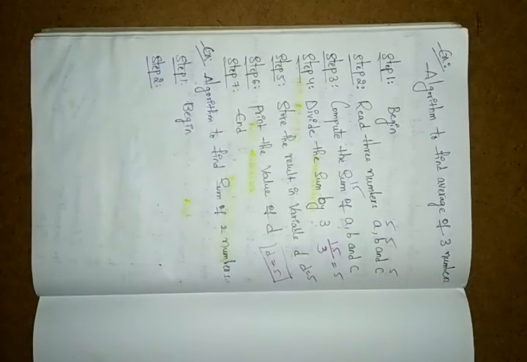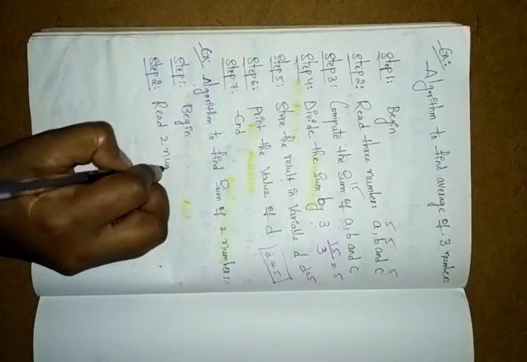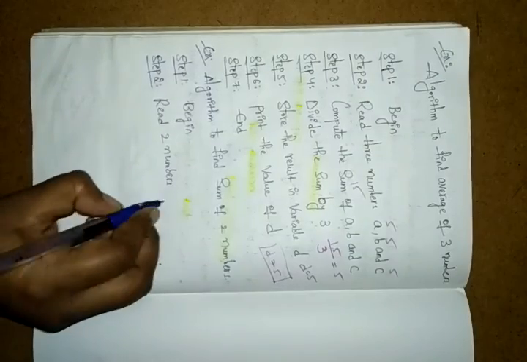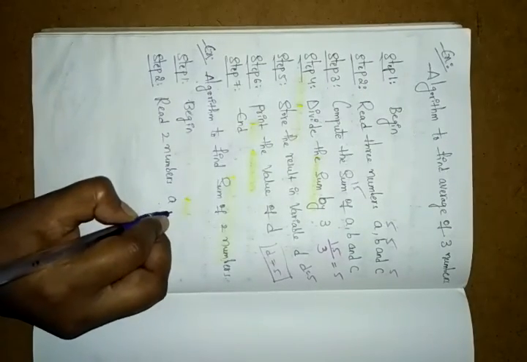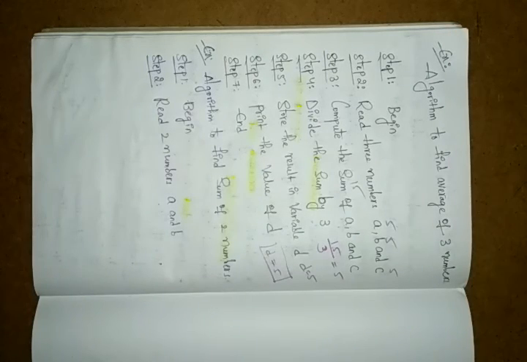In step 2, read 2 numbers. Whatever you are writing, read 2 numbers, that is A and B, or you can write A comma B. That's your choice.